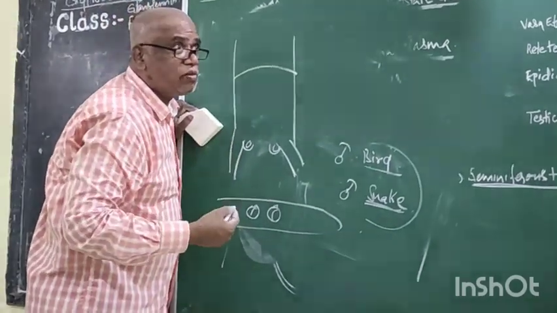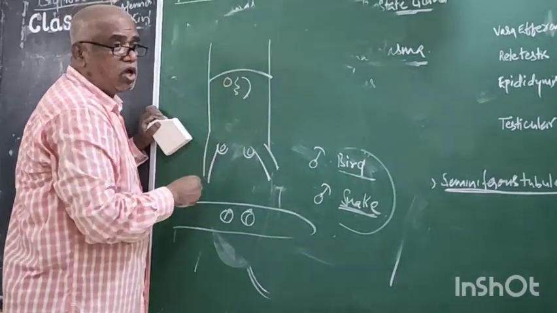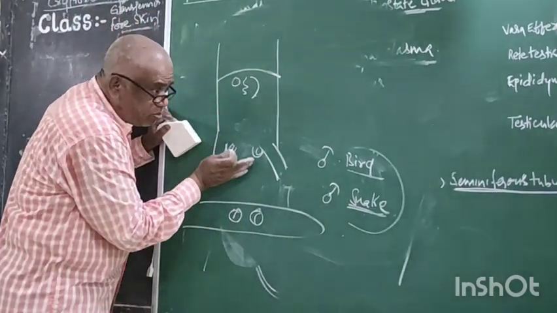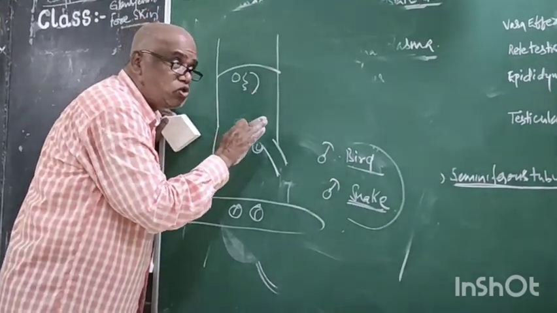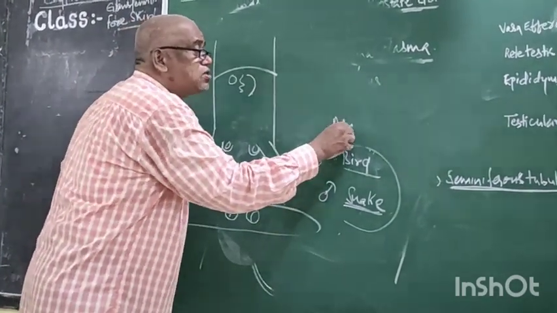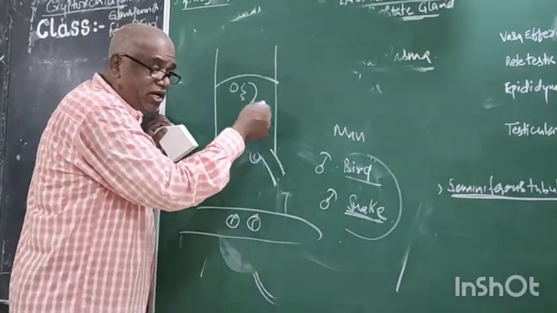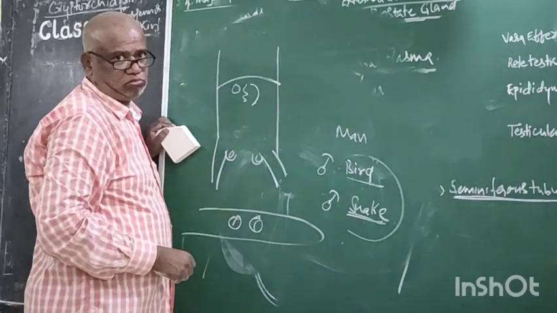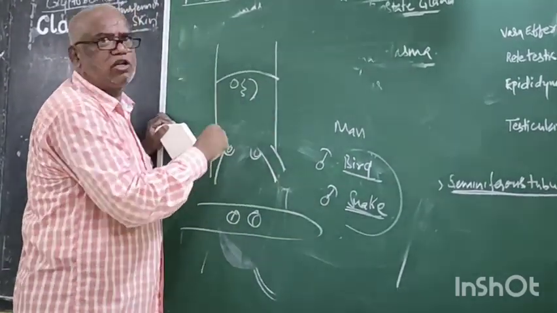Now what is it? Abdomen. Where the stomach is there? Abdominal cavity. Where the liver is there? Abdominal cavity. But the testis is present outside the abdominal cavity. That is the male reproductive organ. In all mammals it is present outside the abdomen in the scrotum. What about a male bird? It remains in the abdominal cavity.